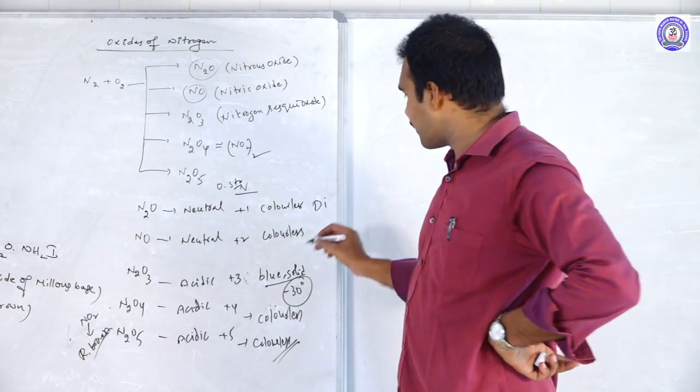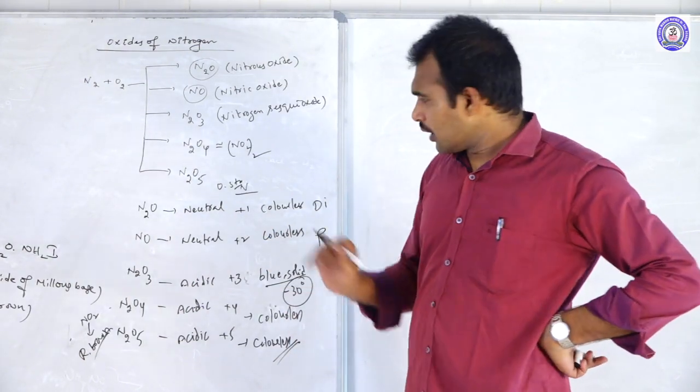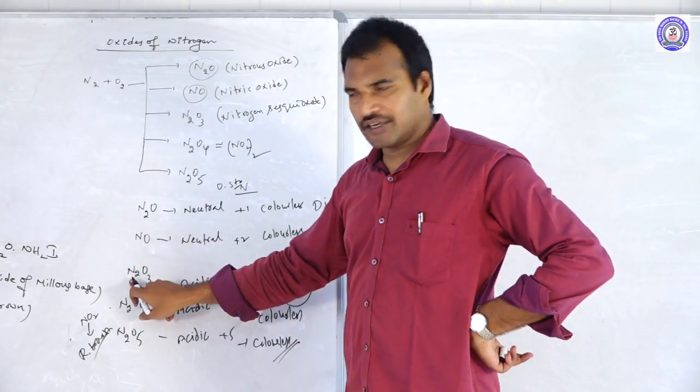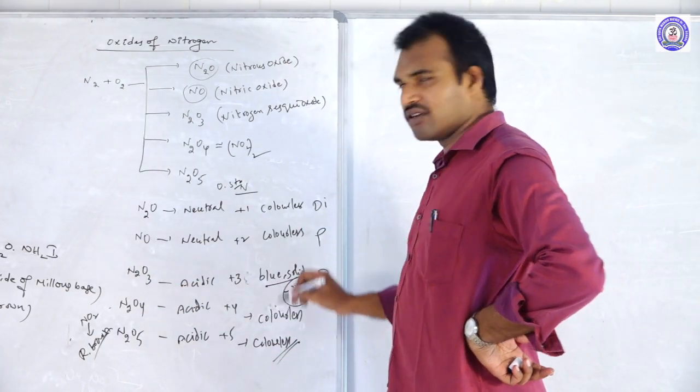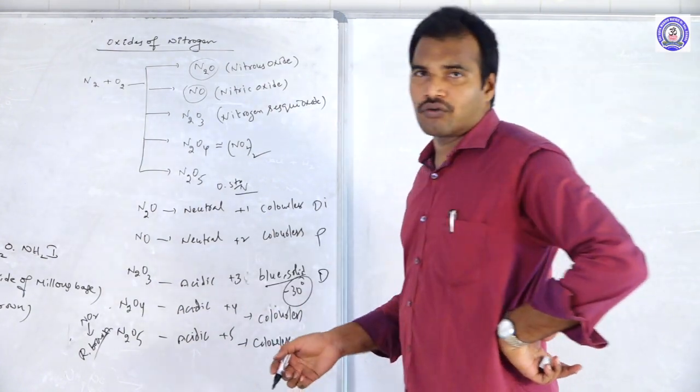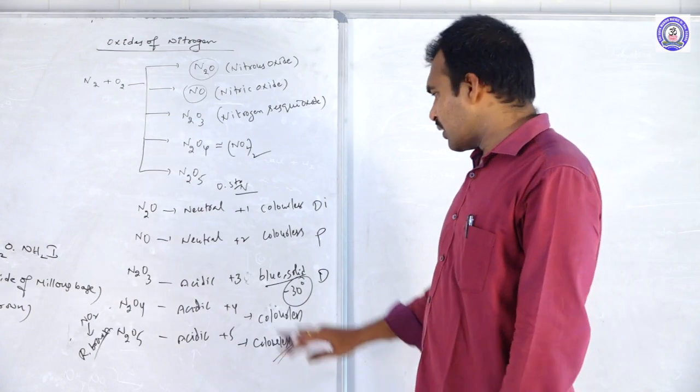So definitely it is paramagnetic. And N2O3, so no doubt, N2O3 is diamagnetic. Why? Because there are no unpaired electrons. Next, N2O4. Here is one point you should remember.